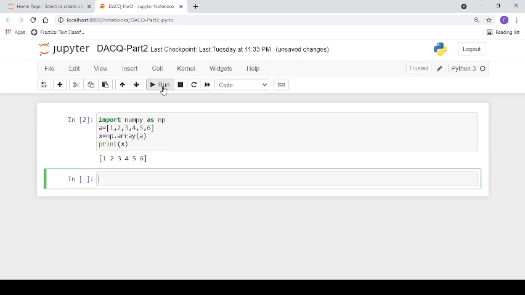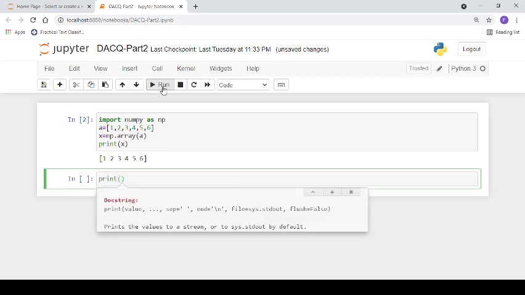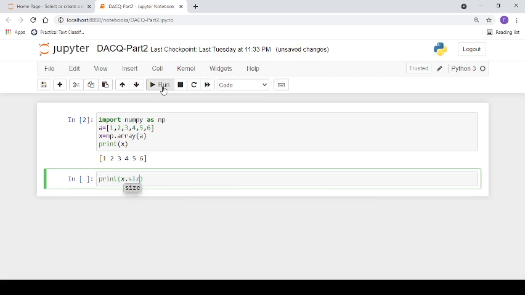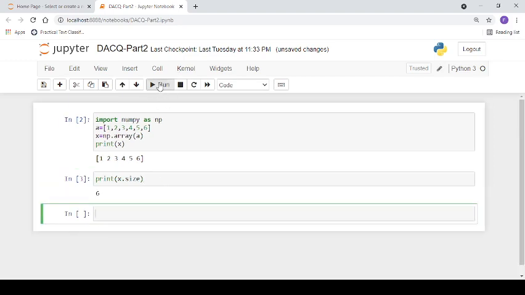NumPy arrays support different attributes to get information about the array. For example, if it is required to know the number of elements in the array, we can use the size attribute. Let's say x.size. It will return the number of elements stored in the array. So here it is 6. There are 6 elements in the NumPy array.